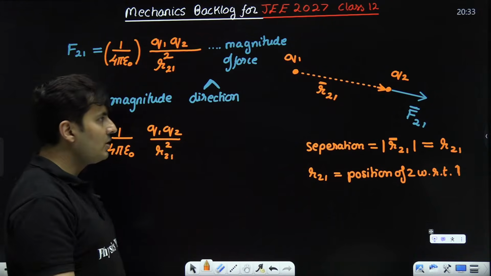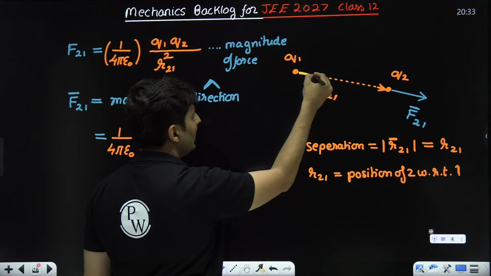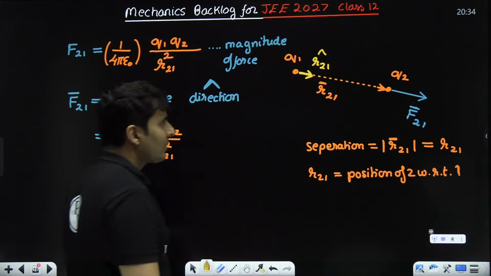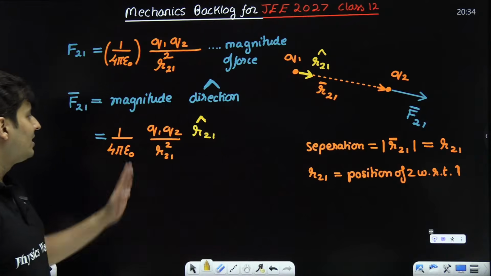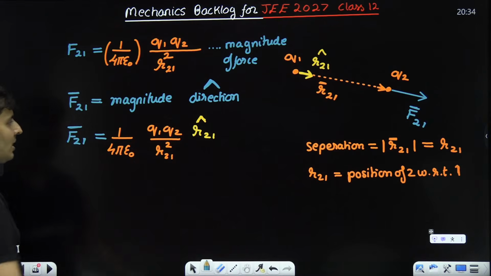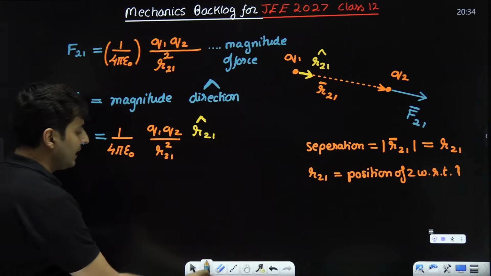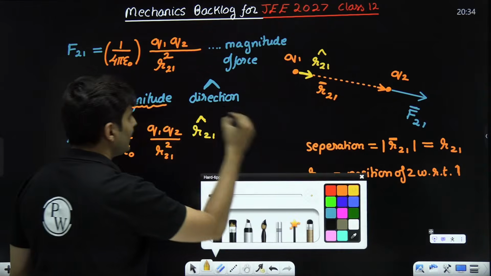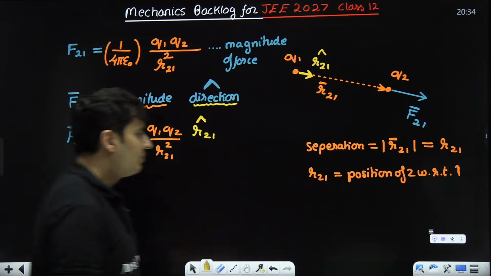What will be the directional unit vector? Just a vector in the same direction but of unity magnitude. So this will be r21 cap. That will give me the direction. So this becomes my complete force vector. This much part is the magnitude part, this much part is the directional part. Is that clear, everyone?